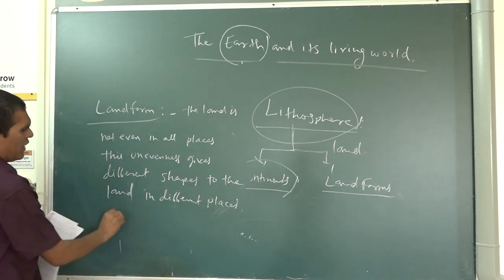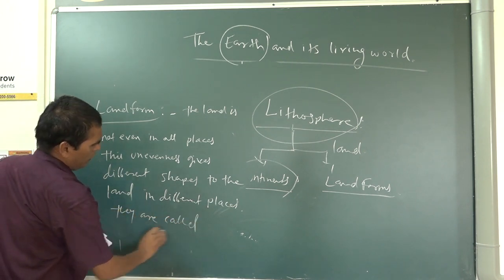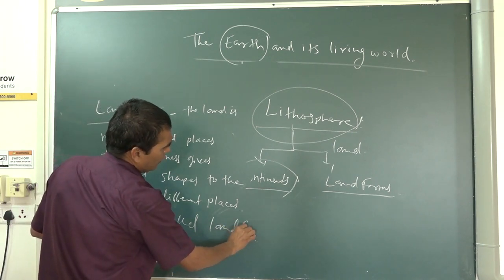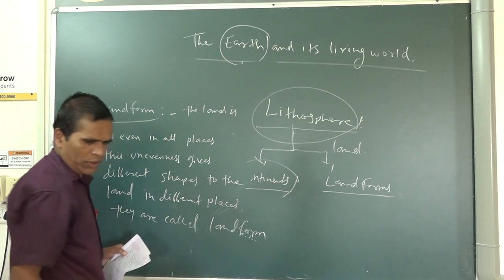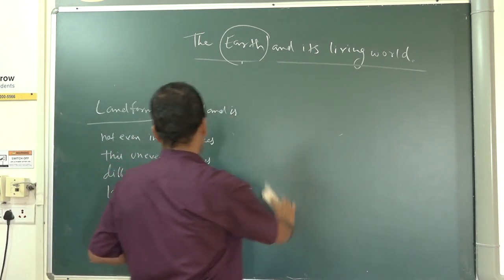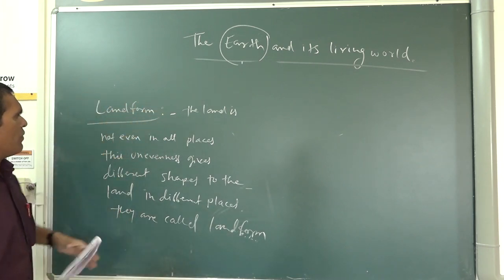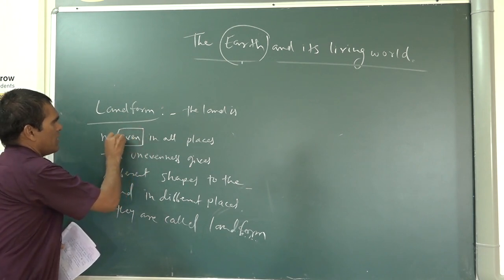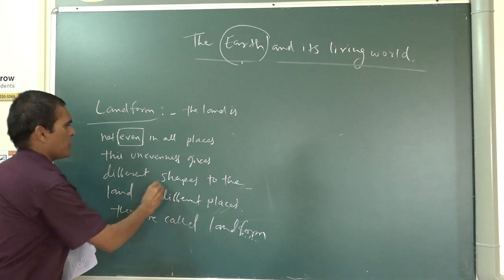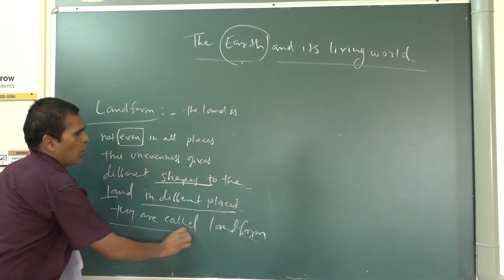They are called landforms. Now, once again I will read it out and then try to make you understand. See, landforms mean that the land is not even in all places. This unevenness gives different shapes to the land in different places. They are called landforms.